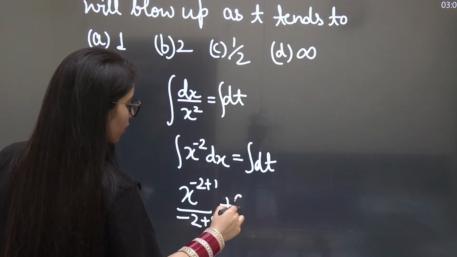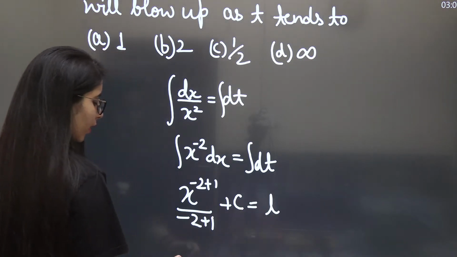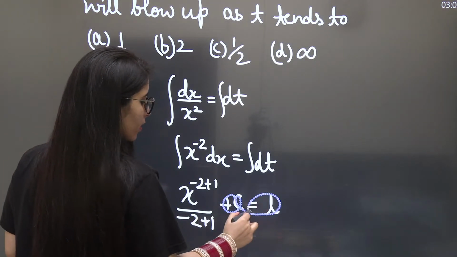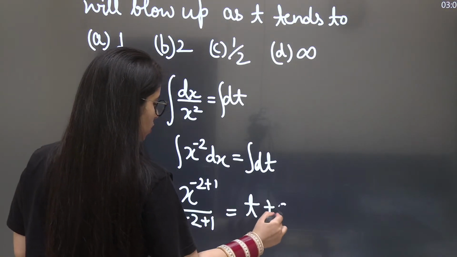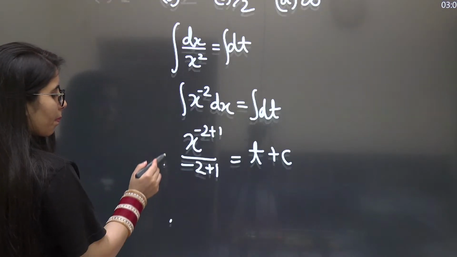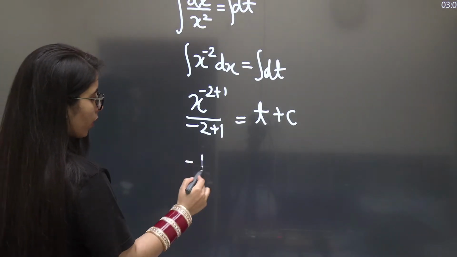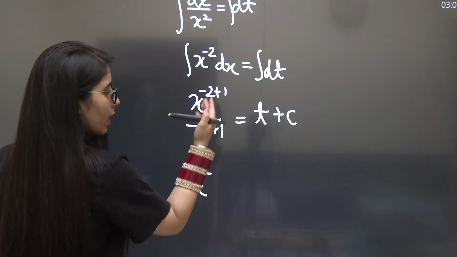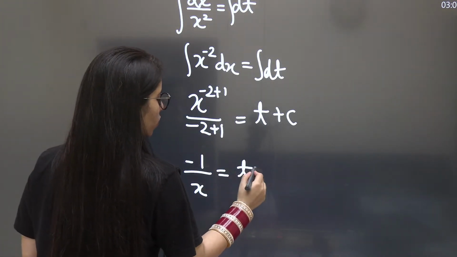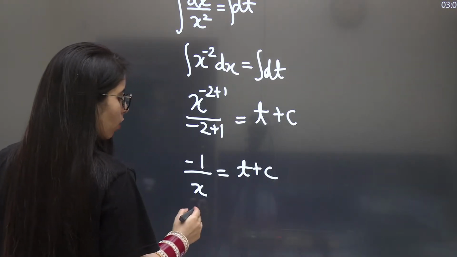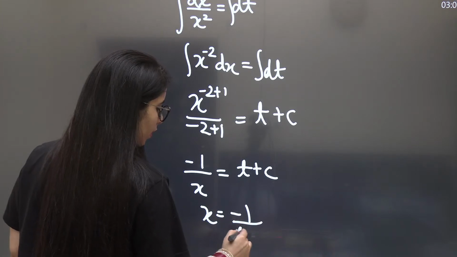So if you want, you can even take it here, and that's going to be equal to t. Or I can write the integration constant on the other side to make the calculation simple and easy. So I'm going to write it this way, which will give me minus 1 upon x to the power minus 1, like that, just in the denominator I will write x. It is equal to t plus c. Now I can write the value of x, which will be minus 1 upon t plus c.